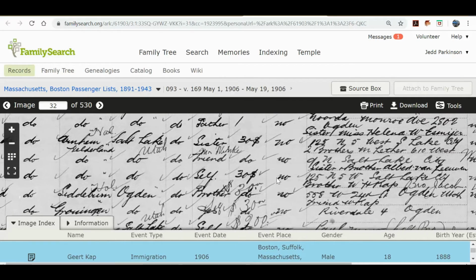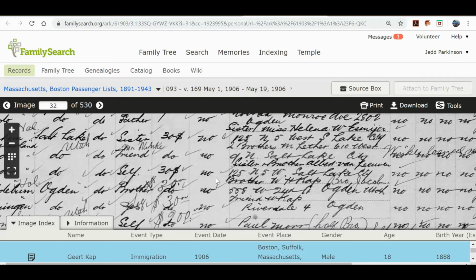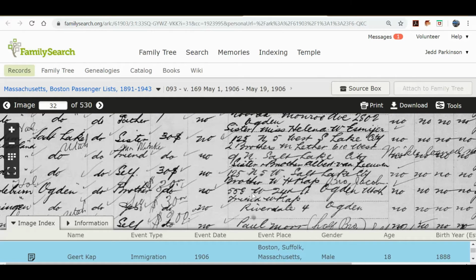You'll see that when he arrived at his destination in Ogden, Utah, his destination address was here on West 24th Street. And the contact here was Heino Kaap, and that is his uncle, Heino Kaap. And this tells us that he was actually sent over to live with his uncle. And of course, he was an 18-year-old boy. It was very common for families to send their older boys over to work in the United States to earn money to help pay for the rest.